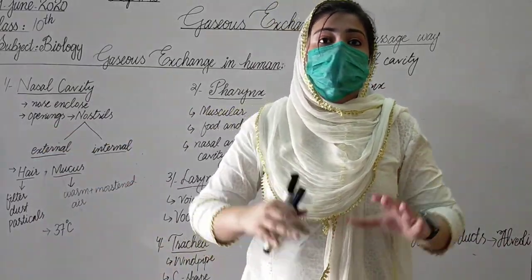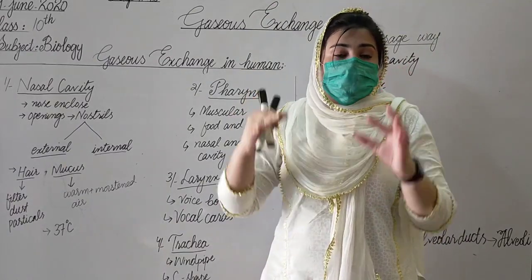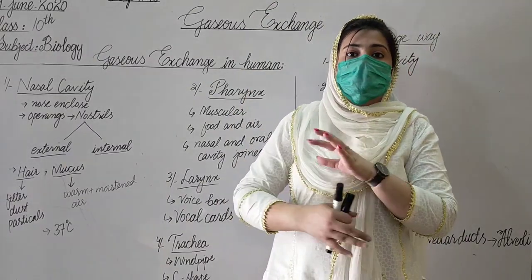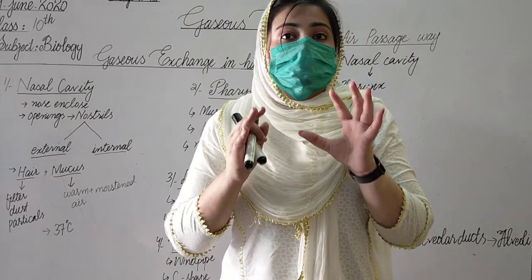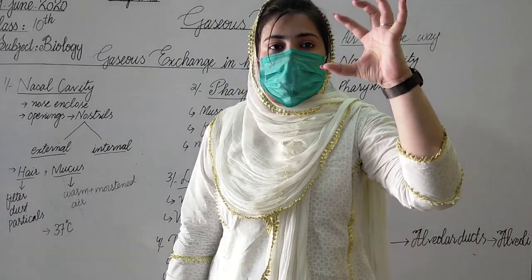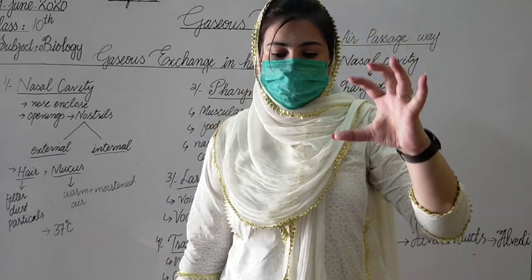And if there is a lot of air pressure in the trachea, this C shape of the cartilaginous rings allows them to increase in surface area.